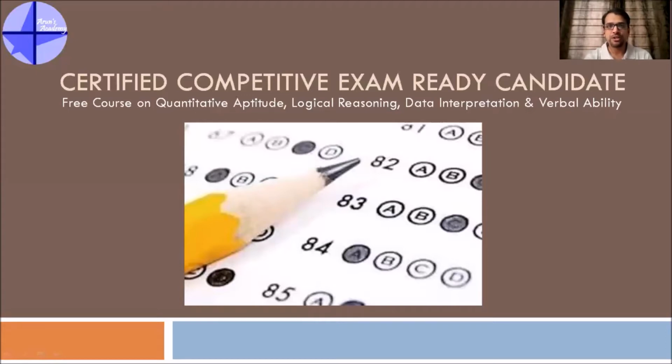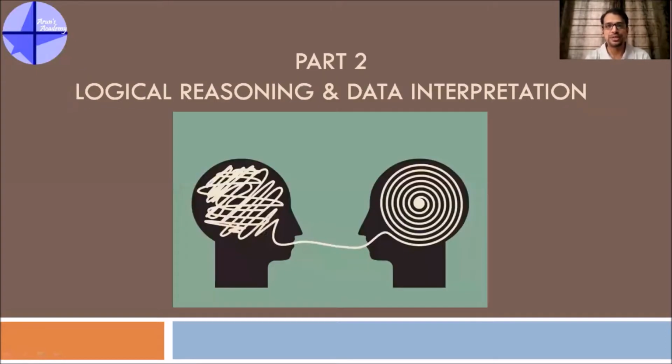In the first part of the course, we understood the introduction to this entire course, an introduction to aptitude, and also learned about verbal ability by Jonathan Pereira. In the second part, we are going to understand a little more about two sections of aptitude, which is LR or logical reasoning and DI or data interpretation. Let's get started.